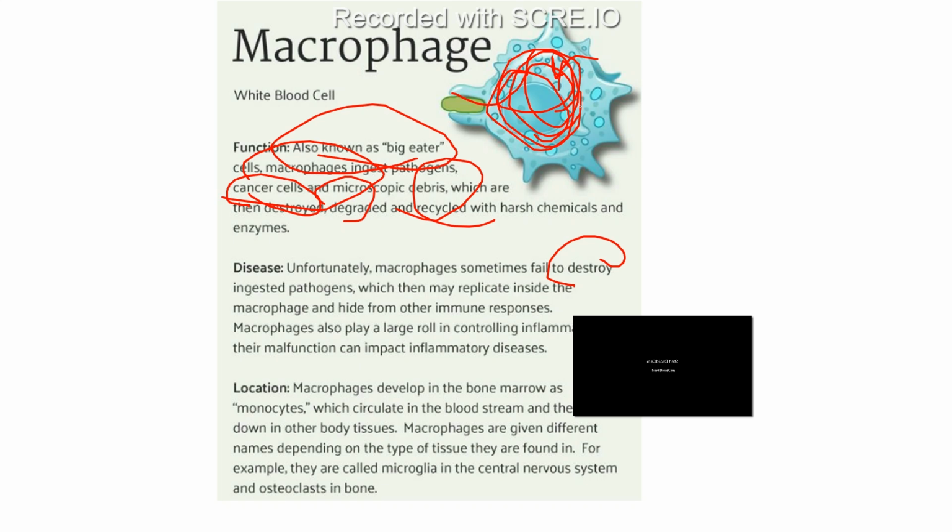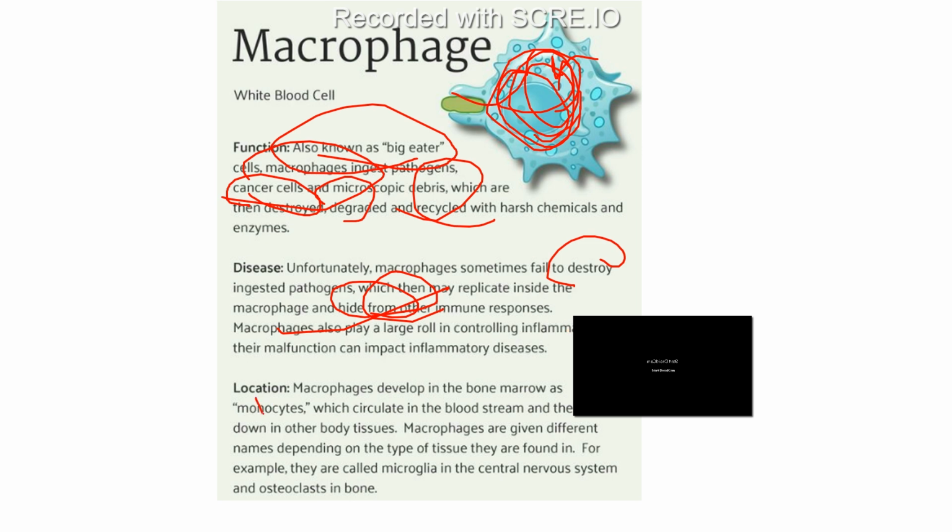We call that the processing of pathogens. They fail to process the pathogens and activate the adaptive immune system. At that time we can say the pathogen hides from the immune response. So macrophages play a very major role in controlling inflammation, and their malfunction can impact inflammatory disease.